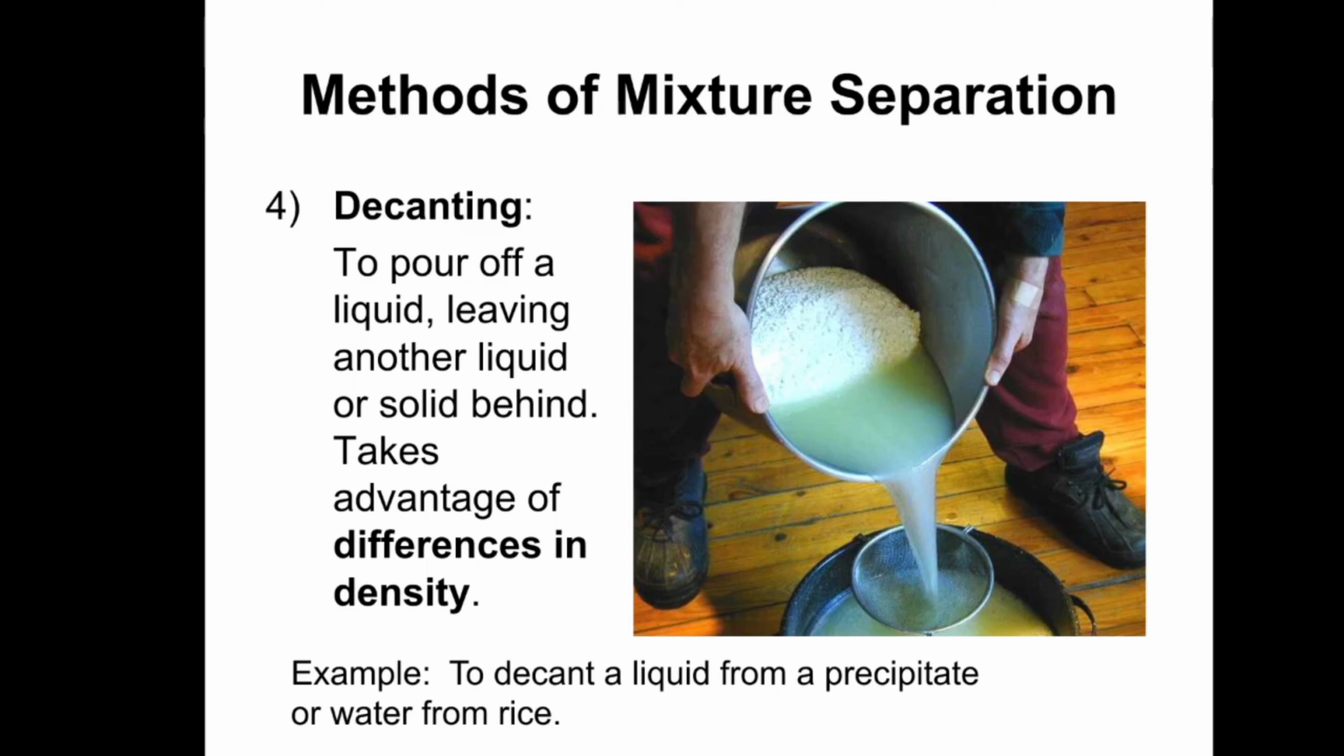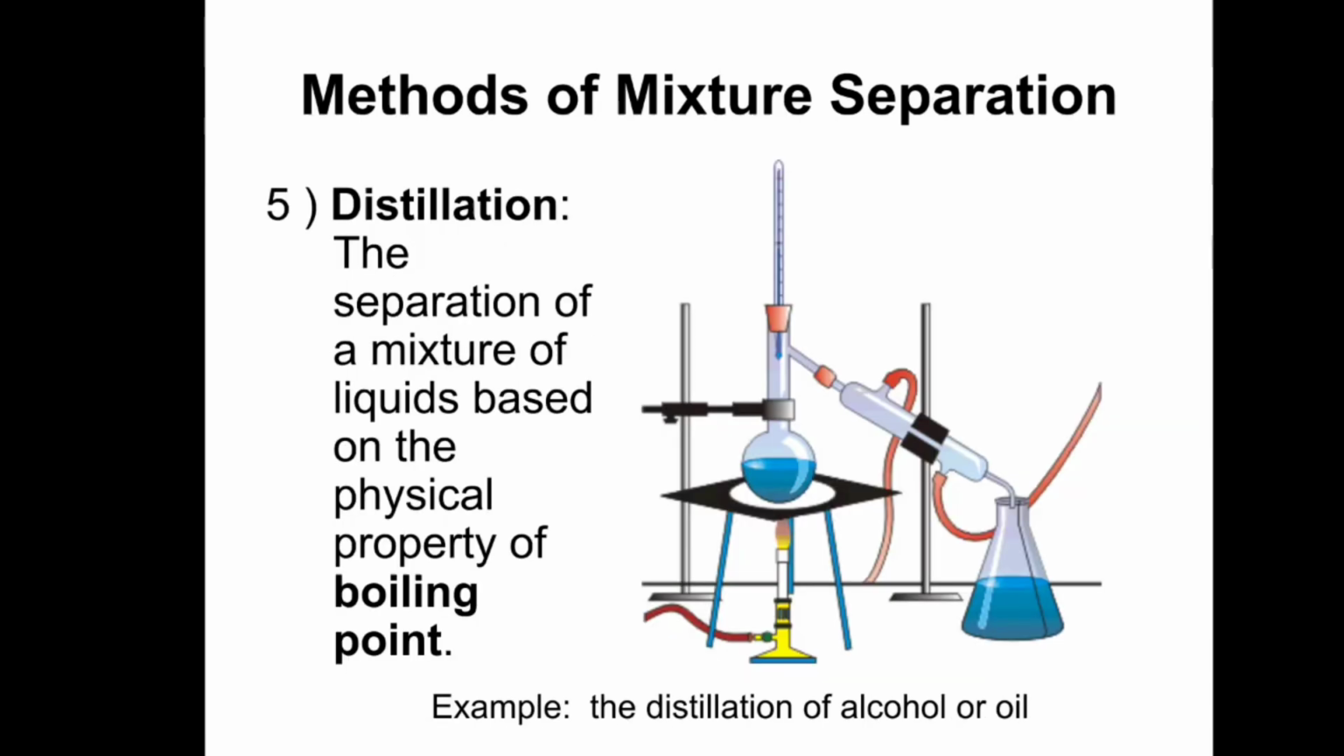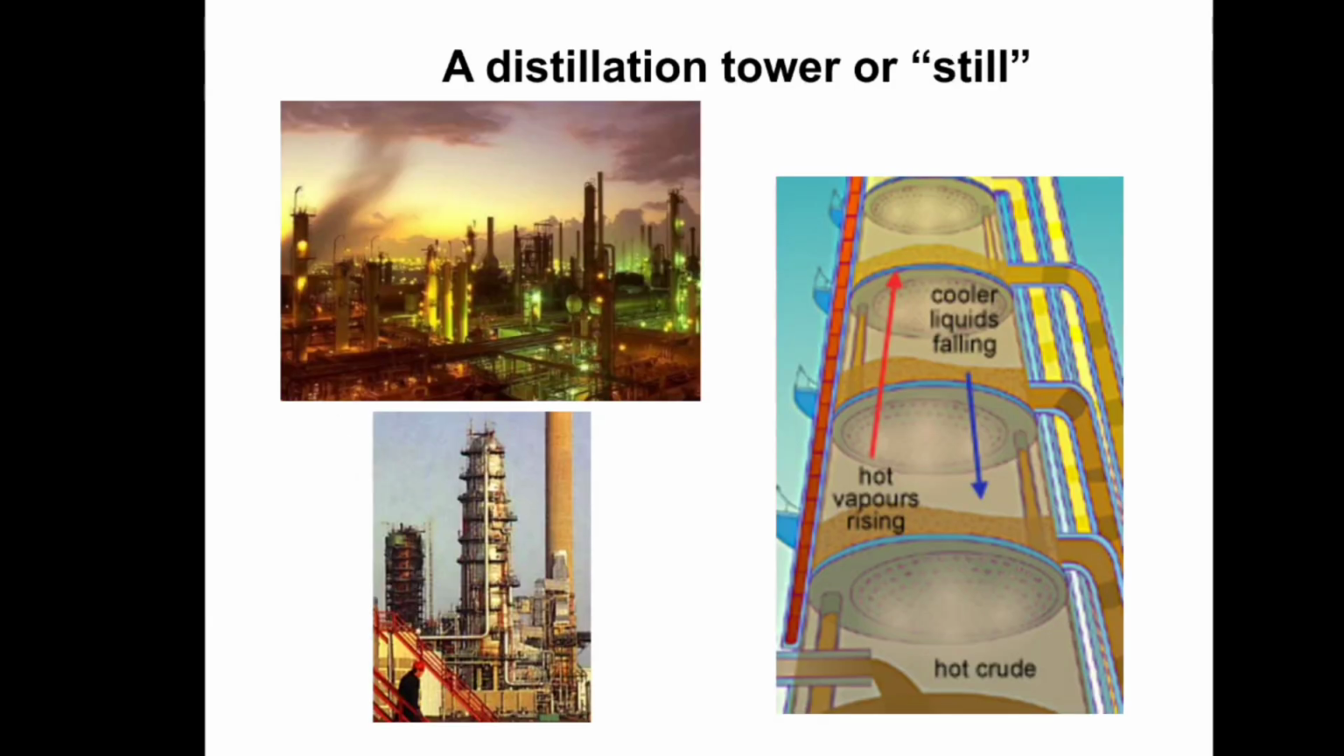Fourth one is decanting. To pour off a liquid, leaving another liquid or solid behind, takes advantage of differences in density. For example, to decant a liquid from a precipitate or water from ice. Fifth one is distillation. The separation of a mixture of liquids based on the physical property of boiling point. For example, the distillation of alcohol or oil. Here you can see the distillation tower.